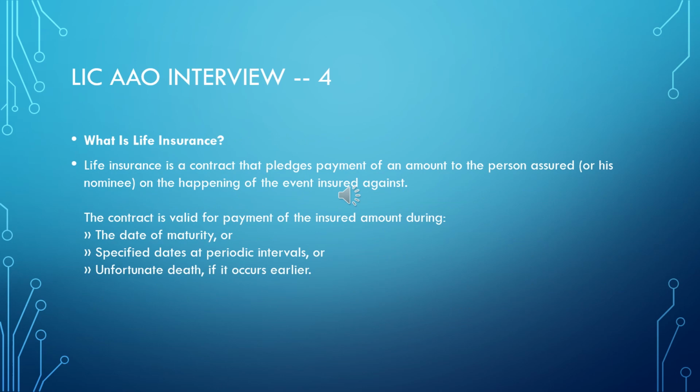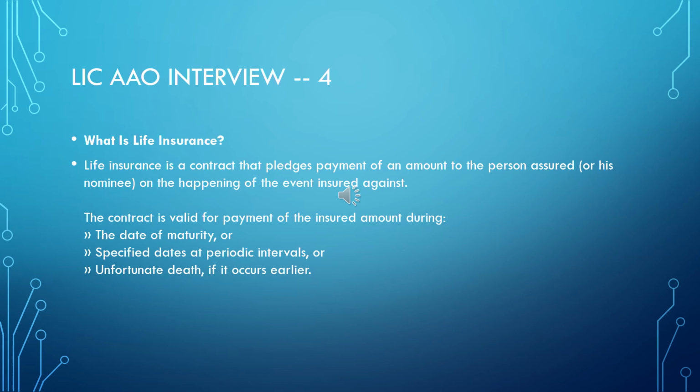A life insurance is a contract that pledges payment of an amount to the person assured or his nominee on the happening of the event insured against. The contract is valid for payment of the insured amount on the date of maturity or specified dates at periodical intervals, or on unfortunate death if it occurs earlier.